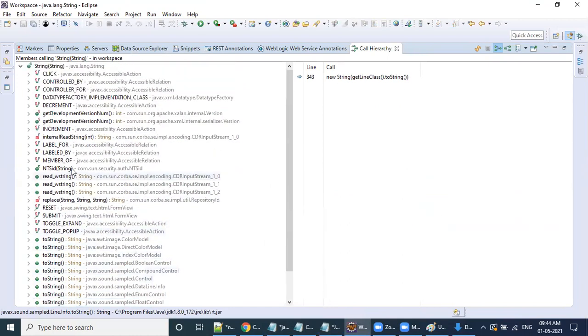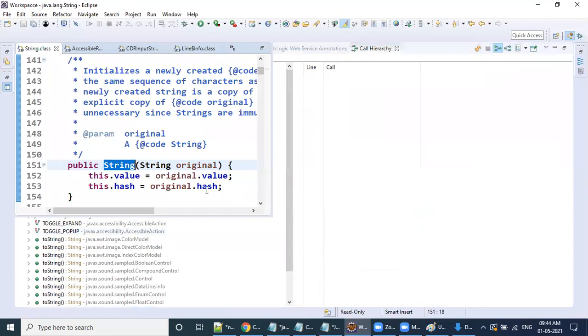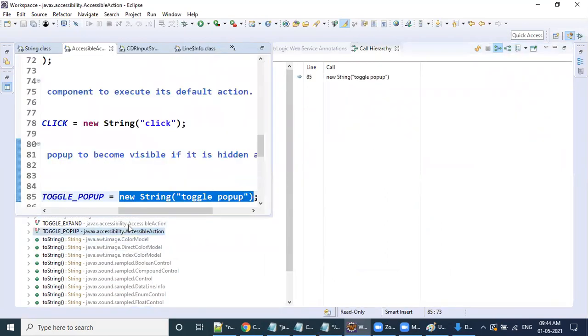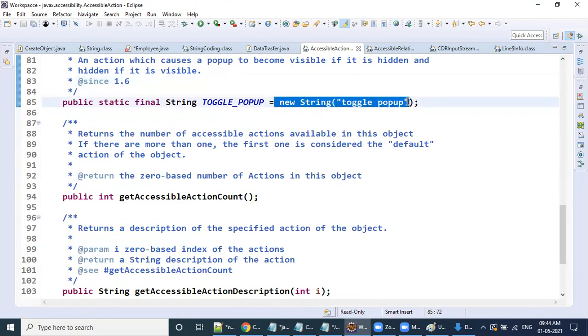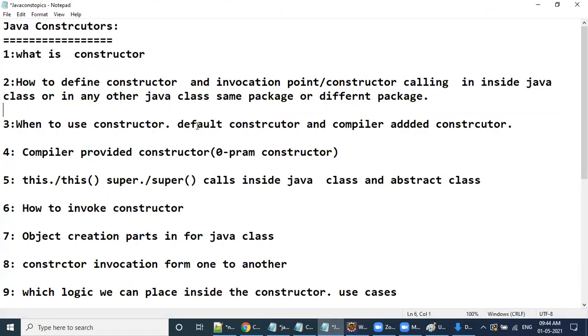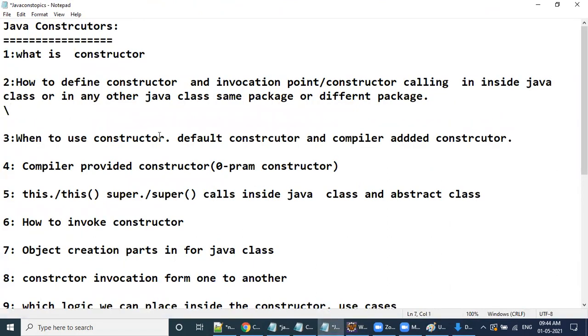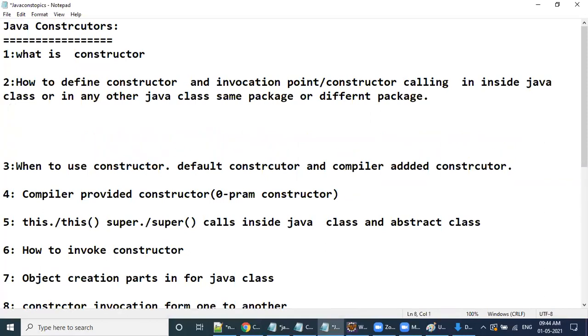Sir, how many times can you tell me? Can you roughly calculate here? How many times? This is one time. This, okay, so many times. Okay, now concentrate here. All the times the String class constructor only is invoked. By conclusion, what can we say? We can conclude here: we can define a constructor once and we can call that constructor n number of times.